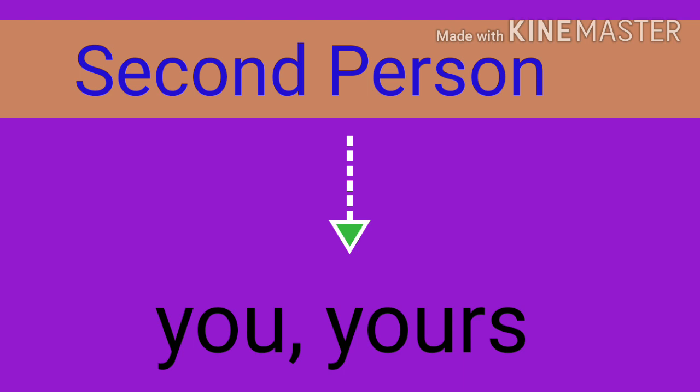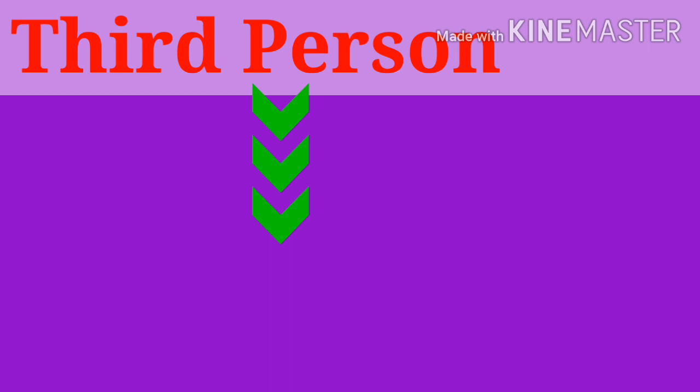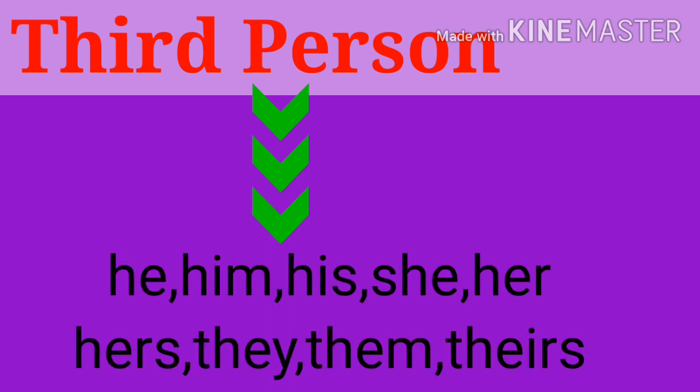Now we will discuss the third person. Now come to the next category. The next category is third person. See, all the pronouns that are used for the person spoken about are called pronouns of the third person. That means about whom you are talking. Okay, we are talking to a person, but about whom are we talking? That is the third person. For example, these are the examples of third person.